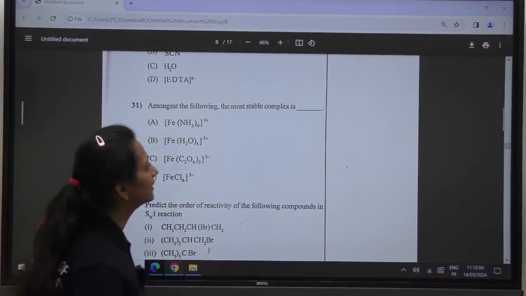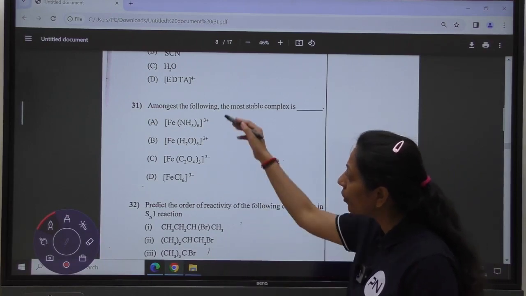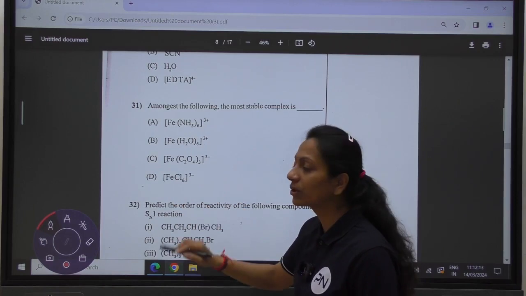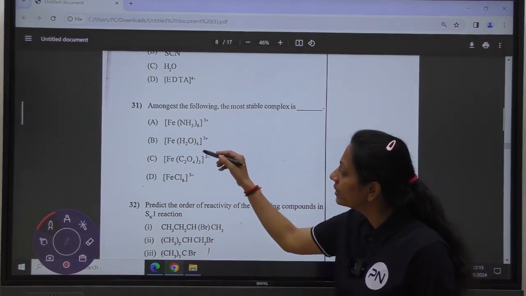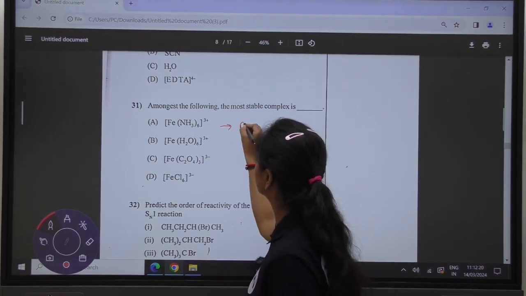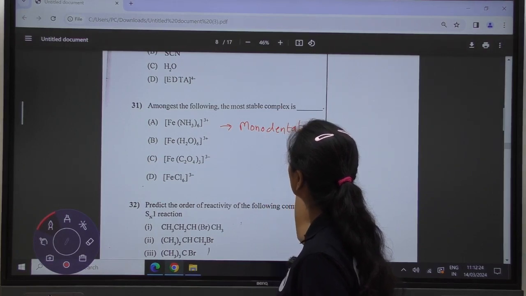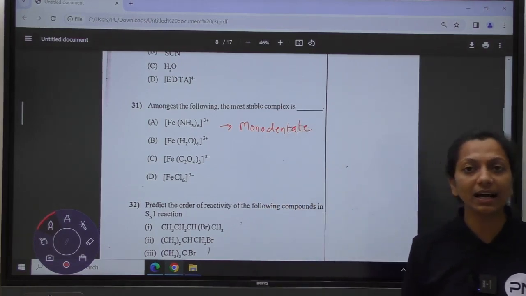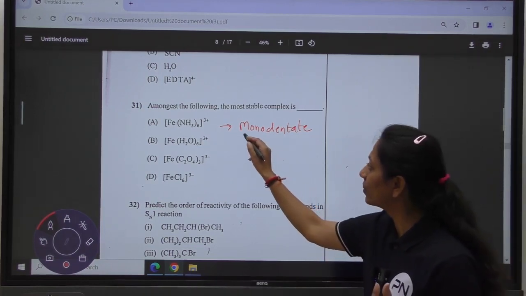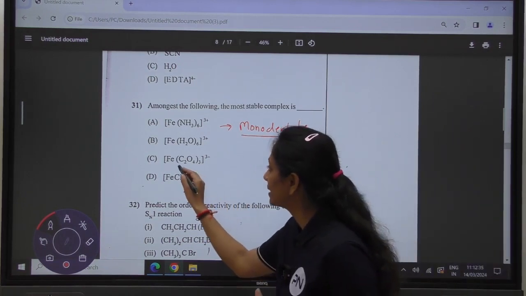In question number 31, they are asking which is the most stable complex. Out of all the 4 given options, we can see that ammonia, water and chloride, all 3 of them are monodentate ligands. Monodentate ligands are the ones which have only a single linkage with the metal atom. Whereas this one, oxalate,